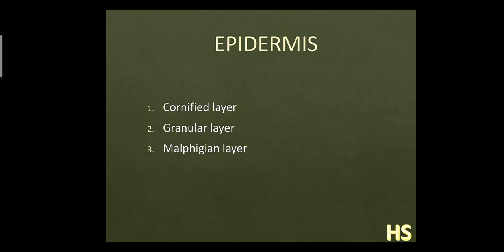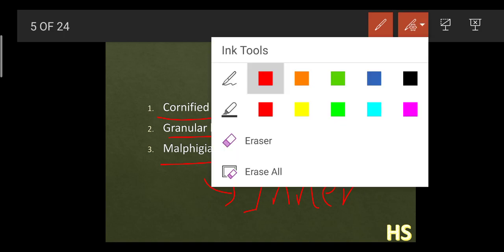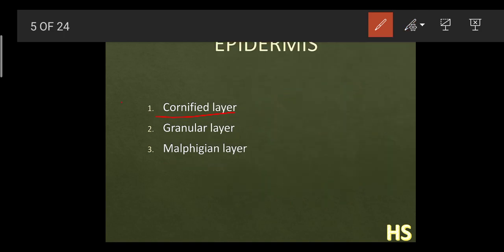This cornified layer is the uppermost part, the outermost part. This is the middle layer. And this is the innermost. Outer, middle, and inner. The outermost layer is the cornified layer. How is this made up? We will discuss first. It is made up of dead cells.